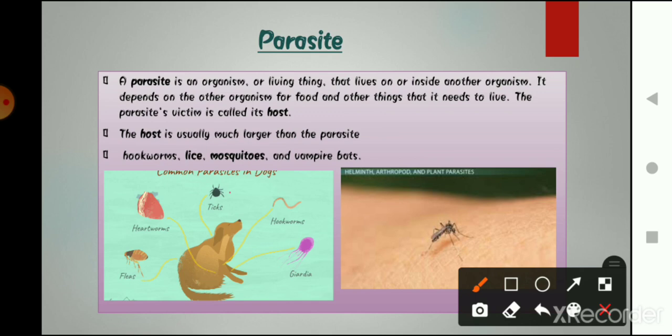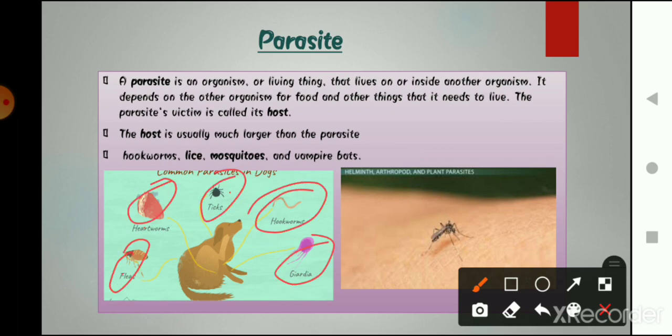Parasite means the small living organism, as you can see in this picture also, that these small living organisms live on the dog's body, and they eat the dead skin of the dog. Understood? So the place from where the parasite gets its food is known as host. Okay, and what are the examples of parasites? Mosquito, vampire bats. And the hosts are usually larger than the parasites.